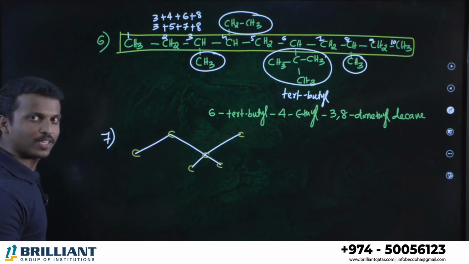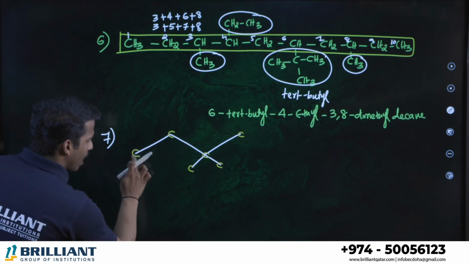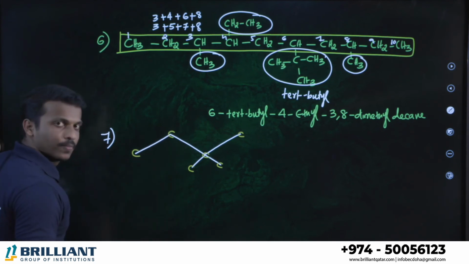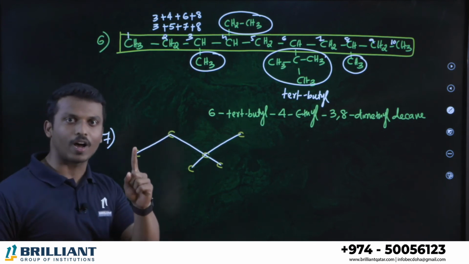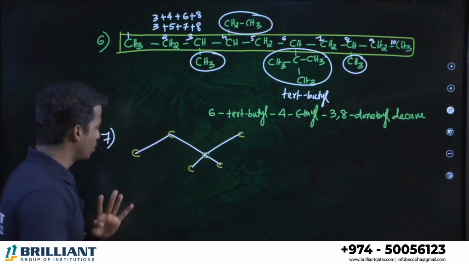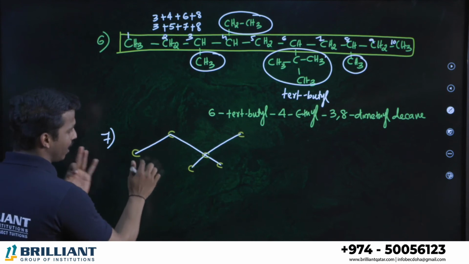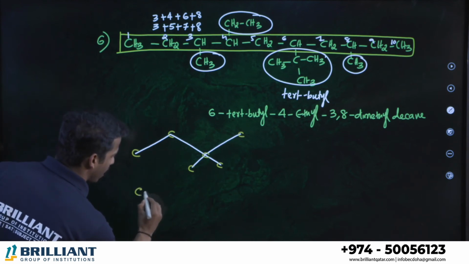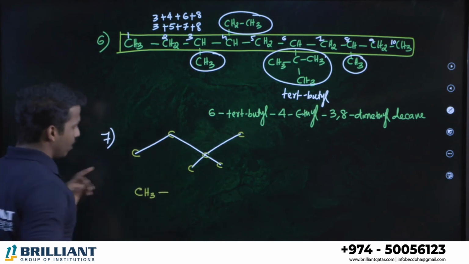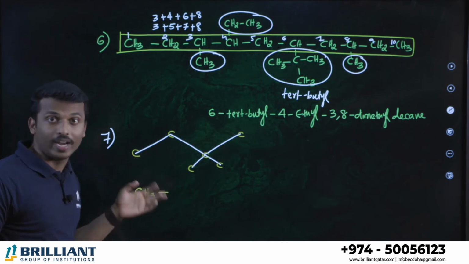Let me just expand this compound. This carbon, already one bond is there, right? You know the total valency of one carbon is 4. So one bond is already used, the remaining 3 are connected with hydrogen. So I can write CH3. Why CH3?